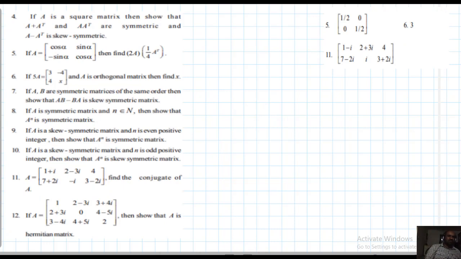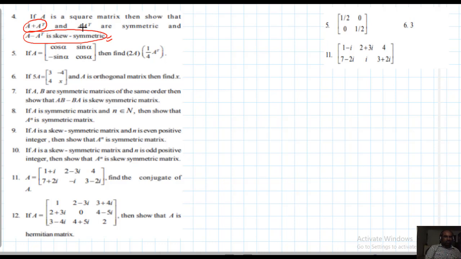Yeah students, my fourth problem: A is a square matrix. Then show that A plus A transpose and A into A transpose are symmetric and A minus A transpose is skew symmetric. This one I already proved in that note. A minus A transpose is skew symmetric, this I already proved. A plus A transpose equal to (A plus A transpose) whole transpose equal to A plus A transpose. These two I proved already.